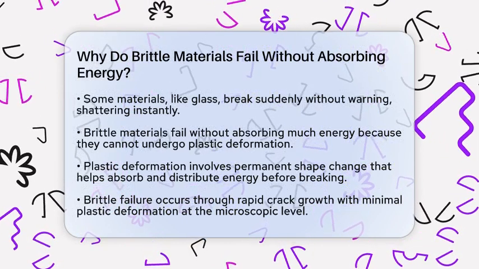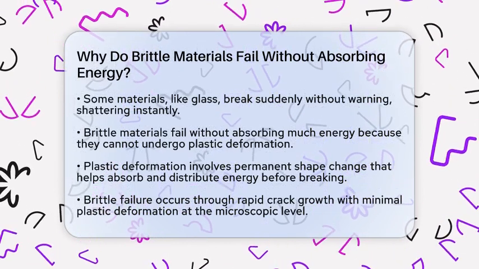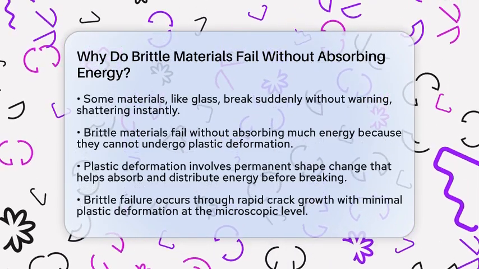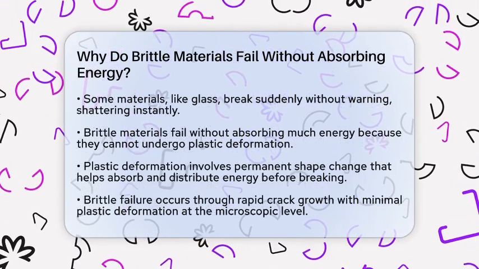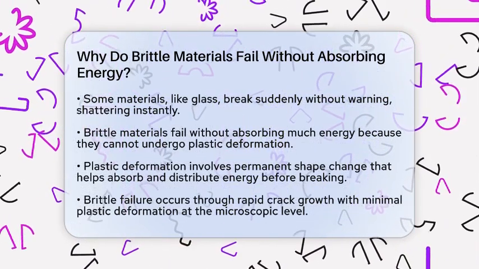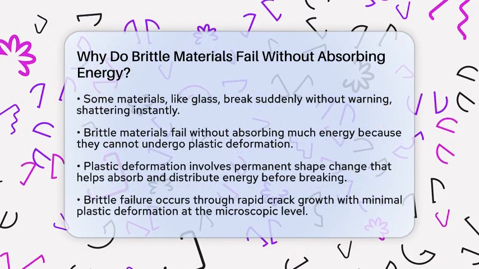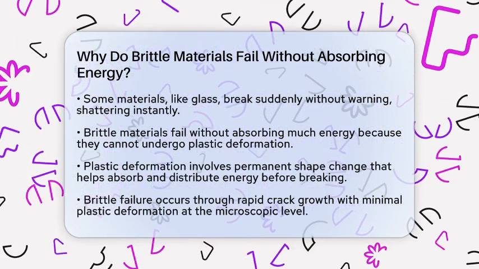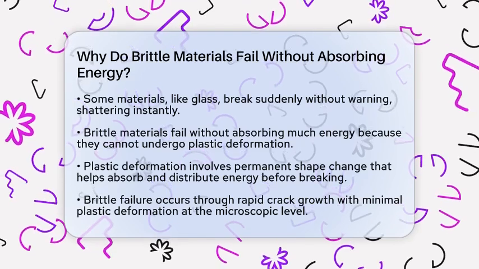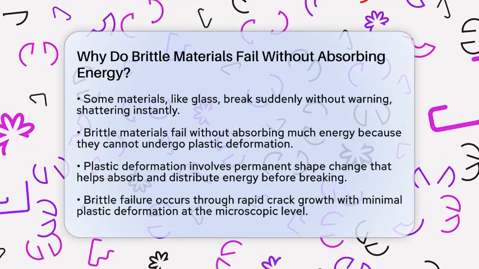Brittle materials fail without absorbing significant energy because they cannot undergo plastic deformation before breaking. Plastic deformation is when a material changes shape permanently under stress, helping it absorb and spread out energy. In brittle materials, this process is almost absent. So, when stress reaches a critical point, they fracture suddenly and catastrophically.